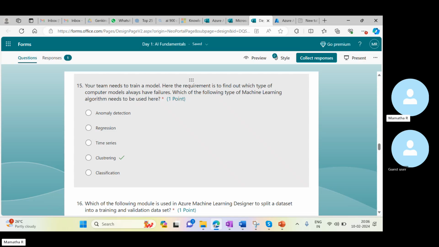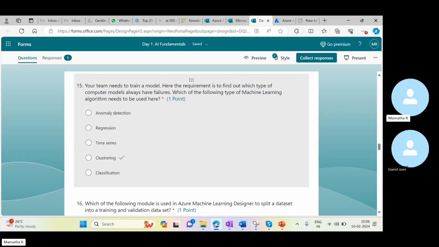So when you take computer models, you can find it's not only one type of computer. You will get different types of computer models. We need to find out here, it means we don't know the outcome, right? The label is not present first of all. So we don't know the exact failure, what exactly we should identify.